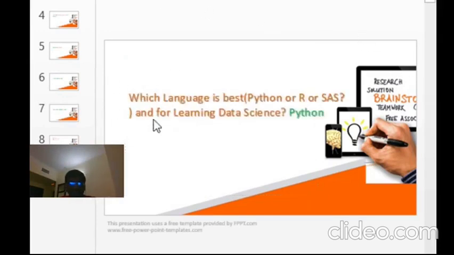As we discussed, out of the three languages, first of all, SAS was the old language actually. This was introduced by IBM. This is proprietary software, which means it is not open source, it is not free. You can't just download SAS and work on that. That is one reason it is proprietary. Only if your company has purchased the SAS software can we use it.